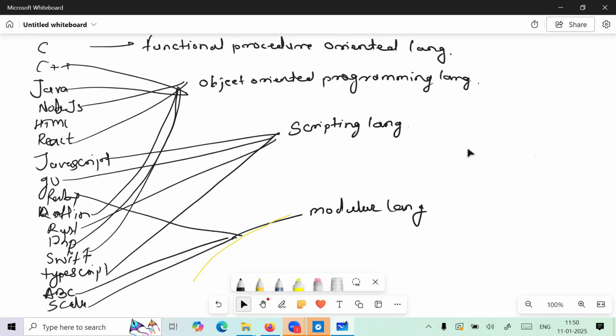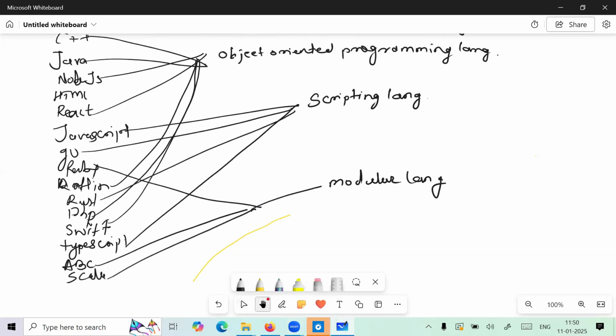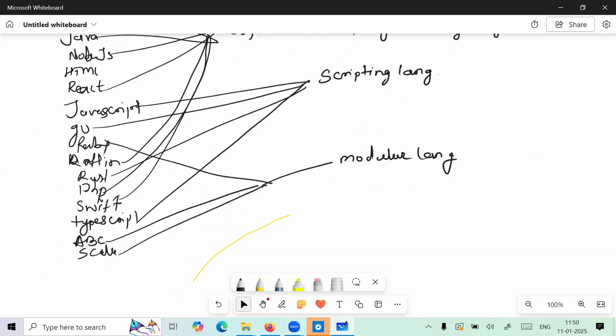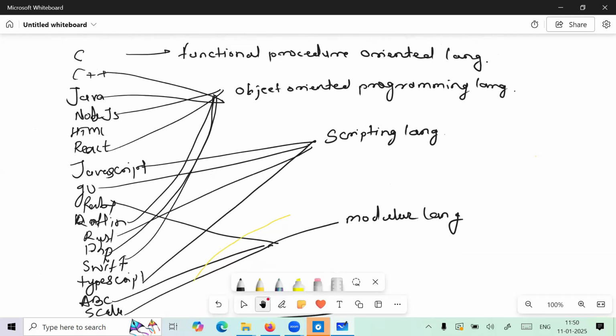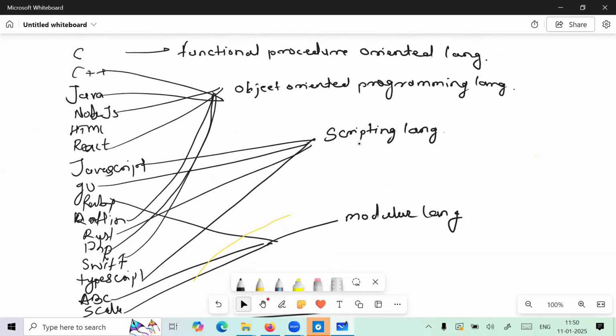Now definitely we will come towards Python, after seeing the comparison. So now come towards Python here, guys. What about Python? Can anybody guess which type of programming language Python is? Is it object oriented? Is it functional? Or is it scripting? Or is it a modular language? Anyone can guess, guys. Come on. We already saw there are four kinds of programming languages, so can anyone guess what kind of language Python is?